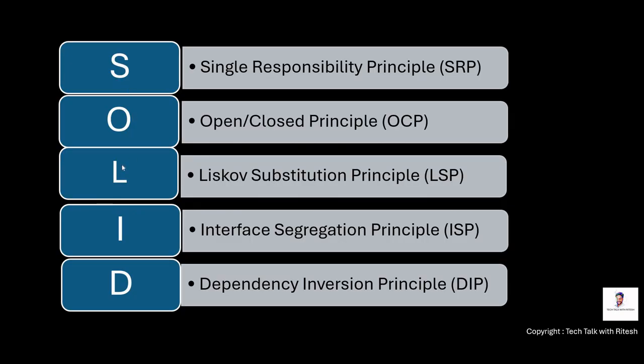So these 5 principles, SOLID. S stands for single responsibility principle, or SRP. O stands for open closed principle. L stands for Liskov substitution principle, LSP. I stands for interface segregation principle, ISP. And D stands for dependency inversion principle, DIP. Let's learn about them one by one.